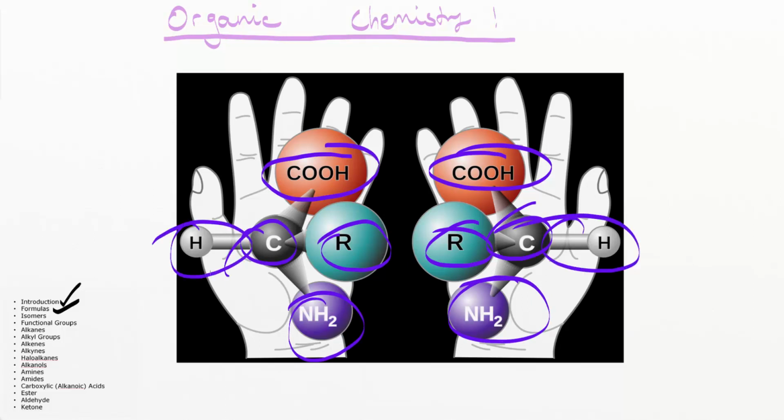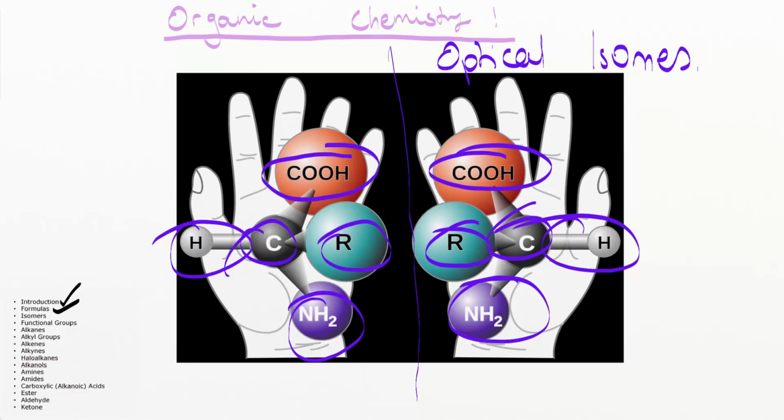They are a mirror image of one another, but if I were to superimpose them on one another, they would not be superimposable. So these two things are examples of optical isomers.